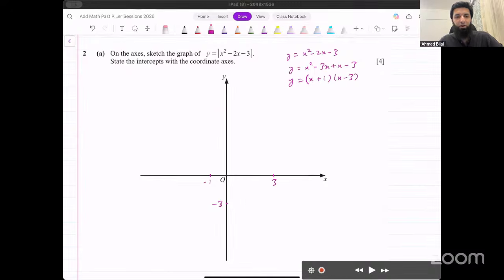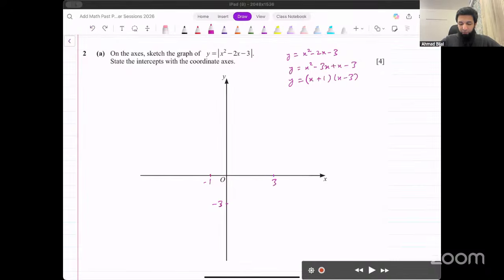Now, what about the turning point of this function? Where is that going to be? They did not ask us to show the coordinates of the turning point, but it's not that difficult to figure out, right? Because this is -1, this is 3.